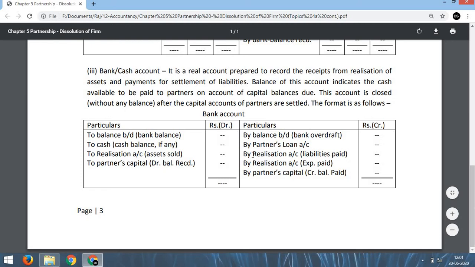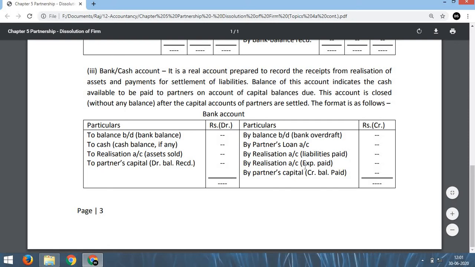Now here we shall write by realization account, liabilities paid, as you have written in the first account. Similarly, here we have to write by realization account, expenses paid. If the firm pays the expenses, that is to be written here. And we have to write here to realization account, assets sold.